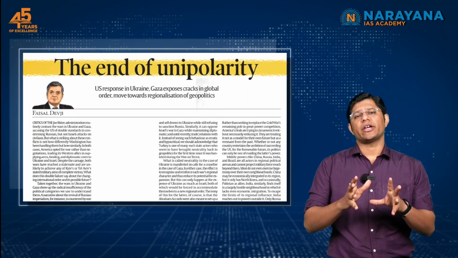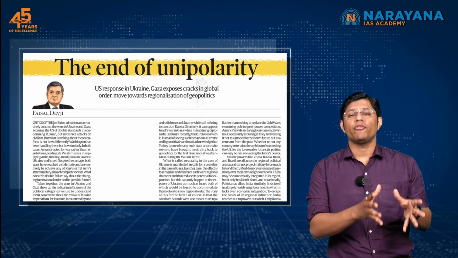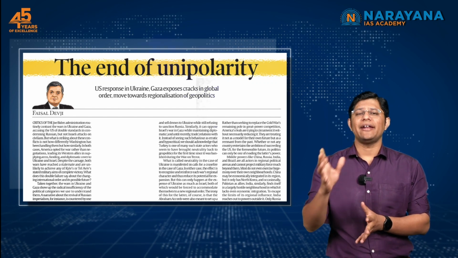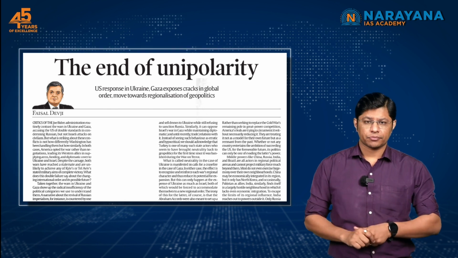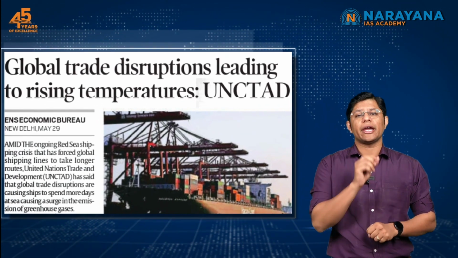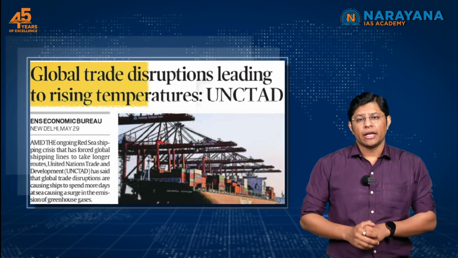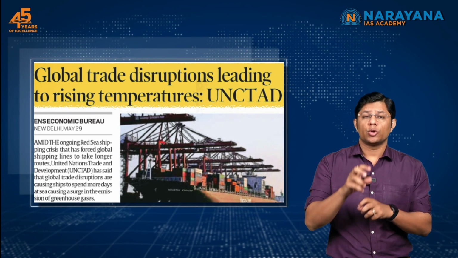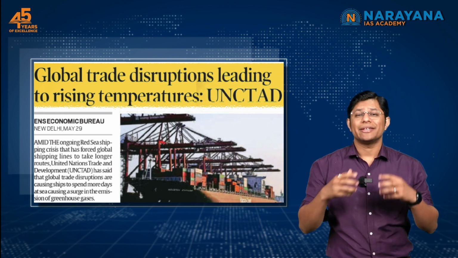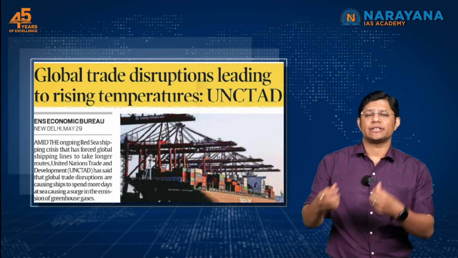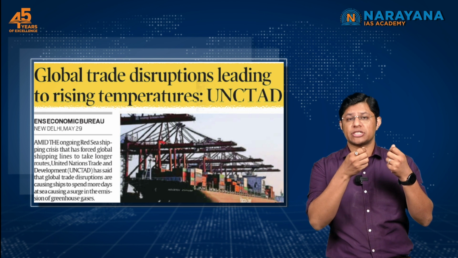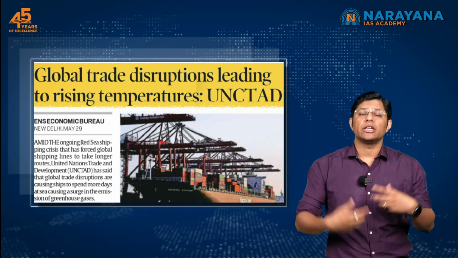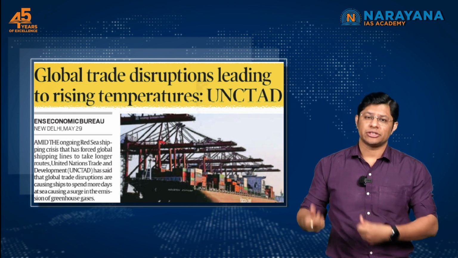The second article is taken from Indian Express page number 10. Now this article tries to highlight the double standards of American foreign policy in relation to Israel, Palestine and Russian-Ukraine war. The third article is taken from Indian Express page number 13. Now this article tries to highlight that how because of the disruptions to the normal shipping routes, the environment gets impacted. For example, if there is a disruption at the Suez Canal, then it leads to the ships taking longer routes, leading to more greenhouse gas emissions, right?